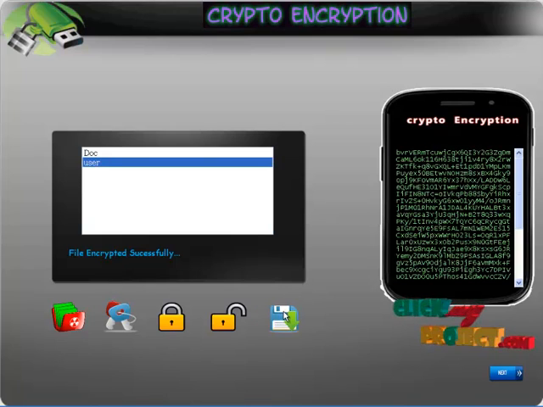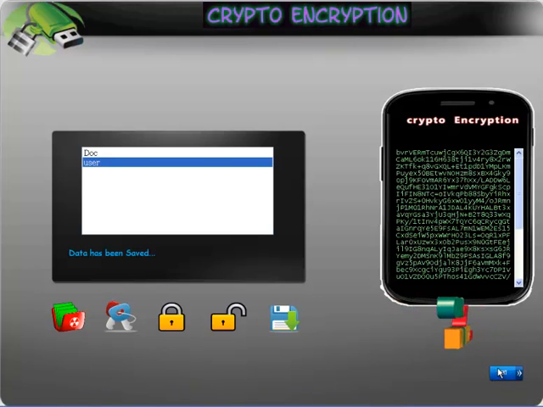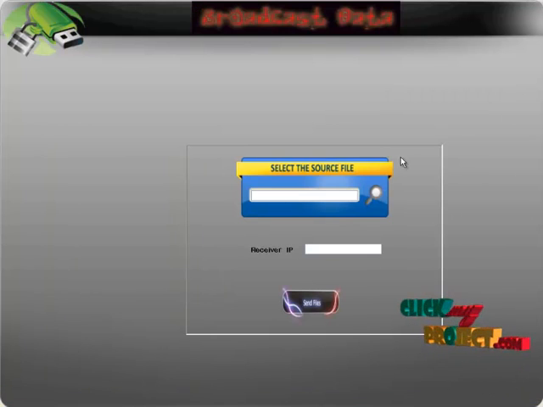We save the particular file which we encrypted, and the data has been saved here. A message is displayed, and this encrypted file we are going to transmit by clicking on the next button. We get this form, and this is our next module, the file transmission module.